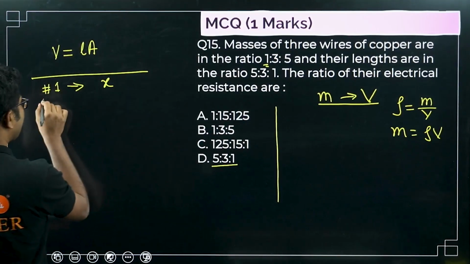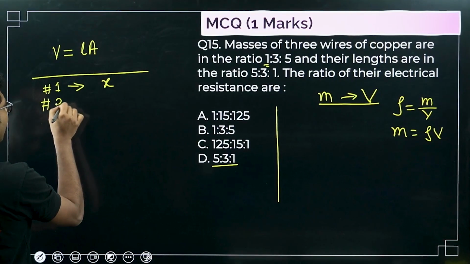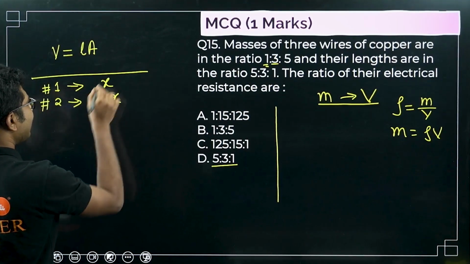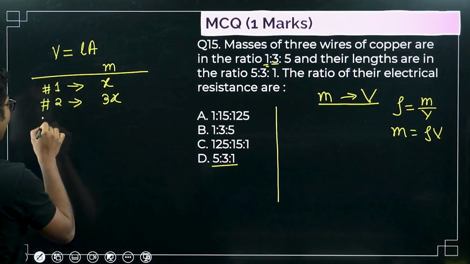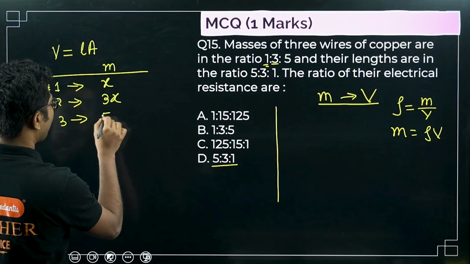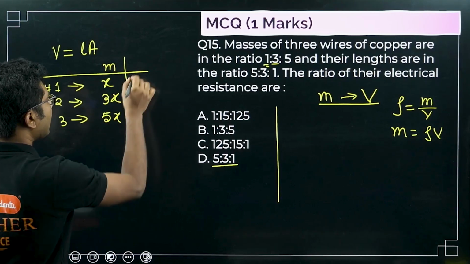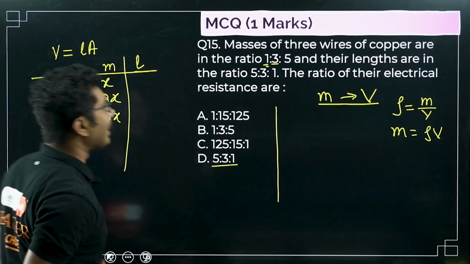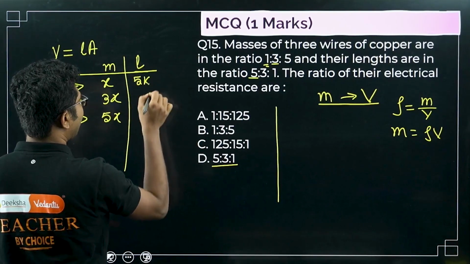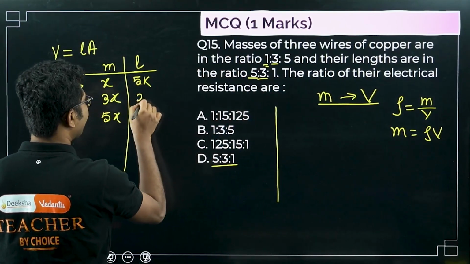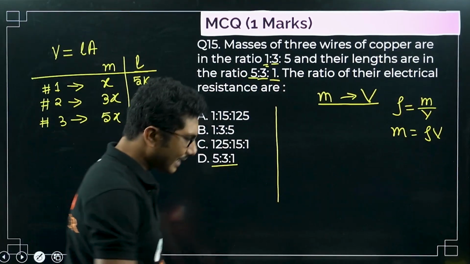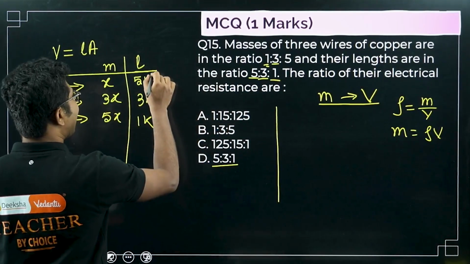Then for the second wire the mass will be 3x, and for the third wire mass will be 5x. Now what is the length? Suppose the length for the first wire is 5k, then the second wire will be 3k, and the third wire will be 1k. So what is our target? Our target is to find the area.